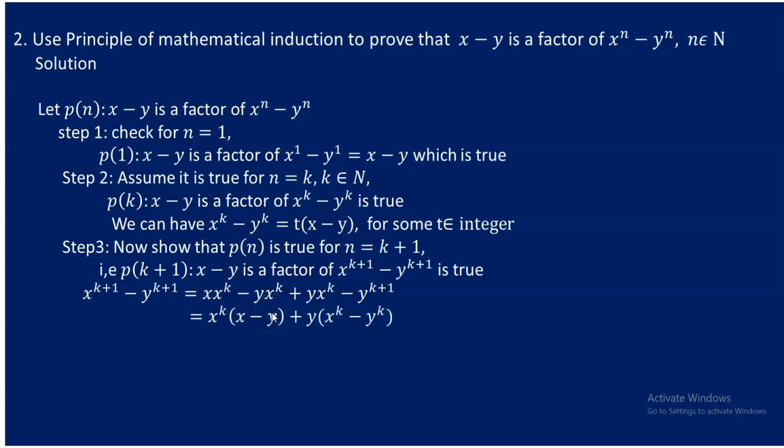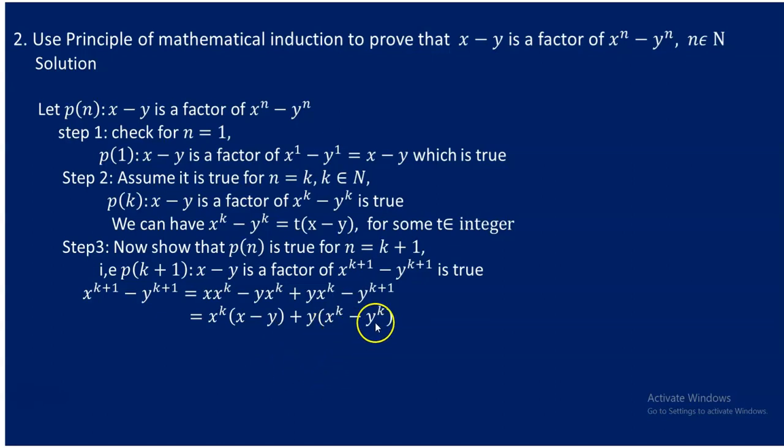But here what is happening is the following. Take x to the power of k as a common factor. As you are doing so, x minus y can remain. And here take y as a common factor, x to the power of k minus y to the power of k can come. But you can ensure y times y to the power of k is y to the power of k plus 1. And the product of these two makes this: x to the power of k times x is x times x to the power of k, and minus x to the power of k times y. Right, we are there. So look, students, here now.